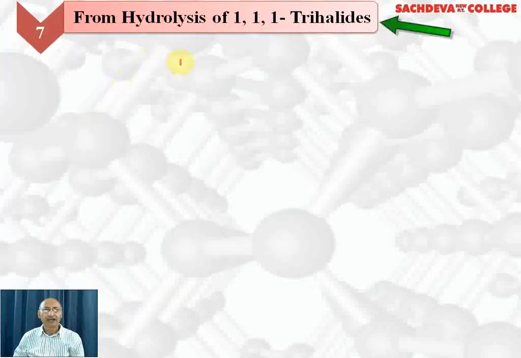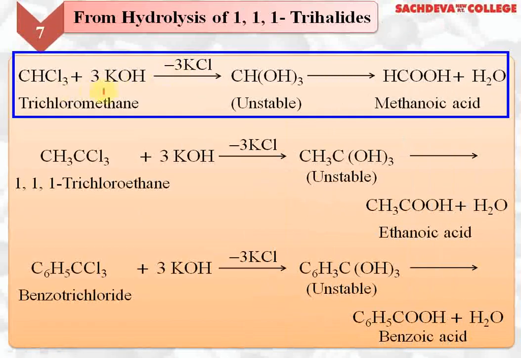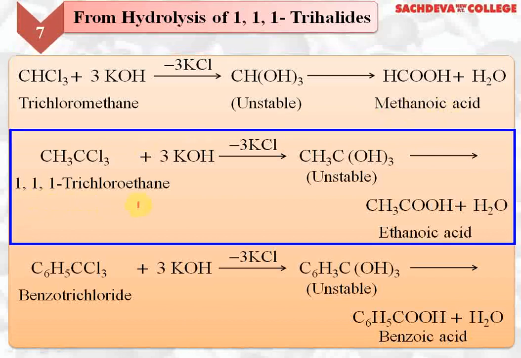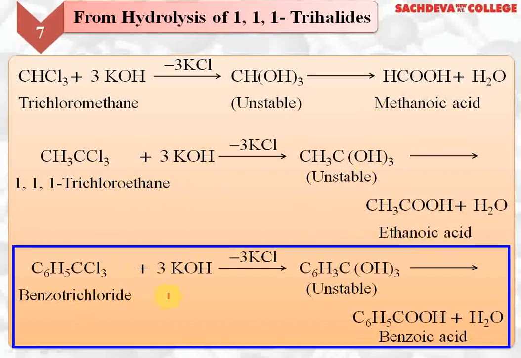From hydrolysis of 1,1,1-trihalides, chloroform when treated with 3 KOH, all the Cl will be replaced by OH. Three OH groups on the same carbon are unstable. They will lose water molecules resulting in the formation of methanoic acid. 1,1,1-trichloroethane when treated with 3 moles of aqueous KOH, all the chlorine will be replaced by OH, which are unstable. They will lose water molecules forming ethanoic acid. Benzotrichloride when heated with 3 moles of KOH, all the Cl will be replaced by OH. We get an unstable intermediate which loses water molecules giving benzoic acid as the final product.